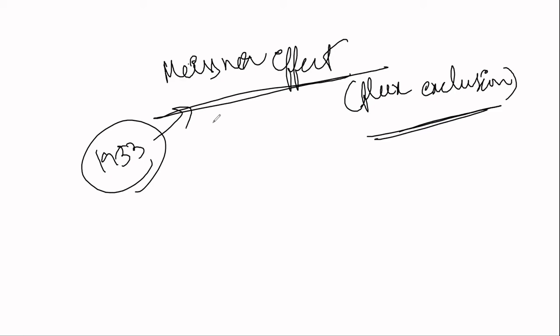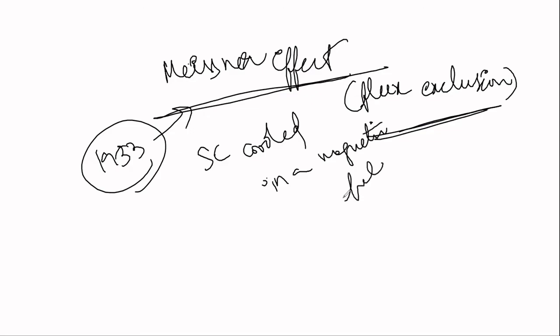If you take a superconductor and cool it in a magnetic field, you are applying a magnetic field and simultaneously cooling the superconducting material below the critical temperature. Below the critical temperature it exhibits the superconducting state.